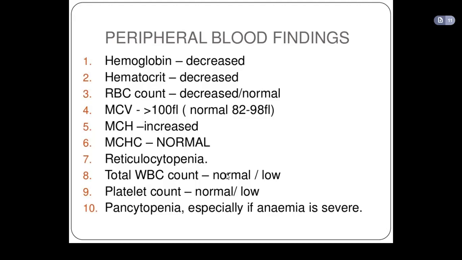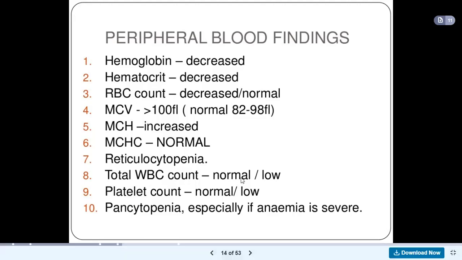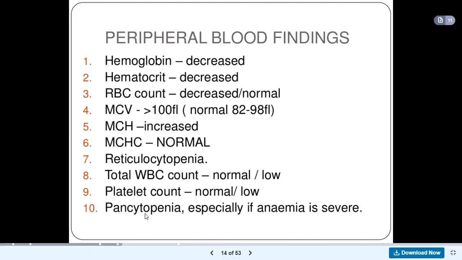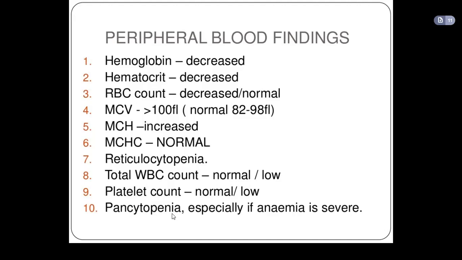So if we have a problem with the myeloid lineage, our total white blood cell count might be normal or it might be low. Then our platelet count might also be normal or low. Then in severe megaloblastic anemia, you will have pancytopenia, in which all blood cell lines would be low. So you will have erythropenia or anemia, as we said. You have leukopenia and you have thrombocytopenia, but only in rare or severe cases of megaloblastic anemia.